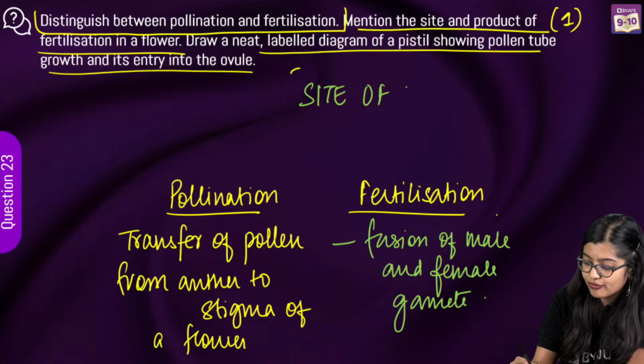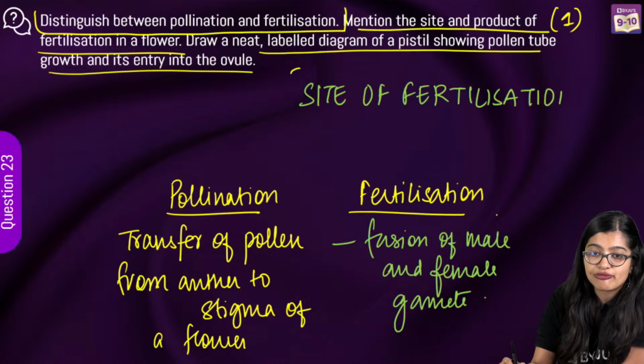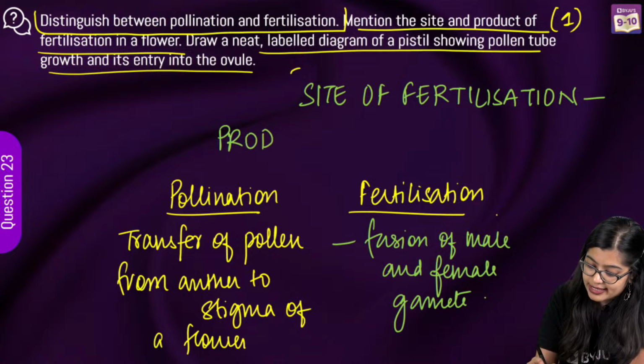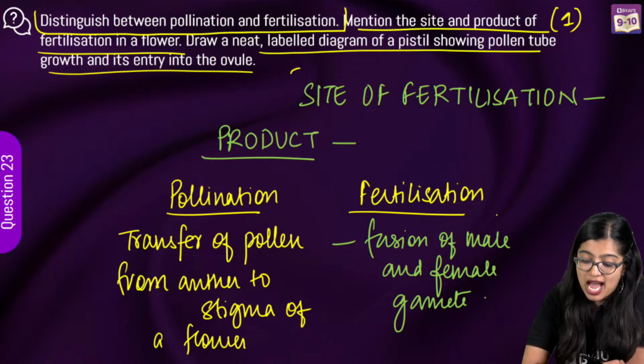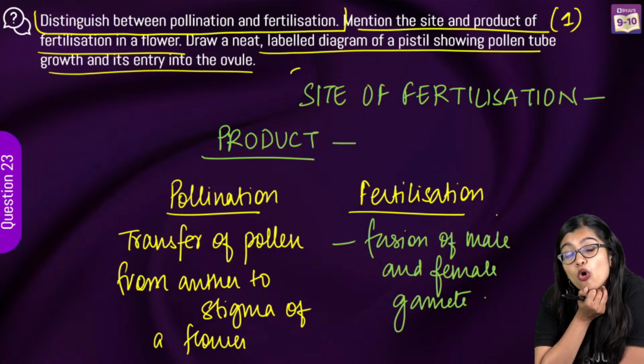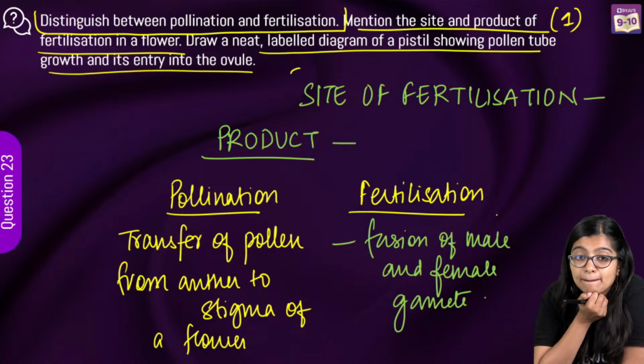Now apart from this, we also need to mention the site of fertilization. What is the site of fertilization? And of course the product of fertilization. In plants we are talking about the flower. Where is it? Ovary or ovule? Very good.